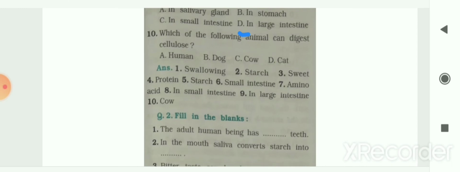The next question, that is fill in the blanks. The first blank: the adult human being has blank teeth. So the adult human being has 32 teeth. So your answer is 32. Next is, in the mouth, saliva converts starch into blank. So in the mouth, saliva converts starch into sugar. So sugar is your answer.